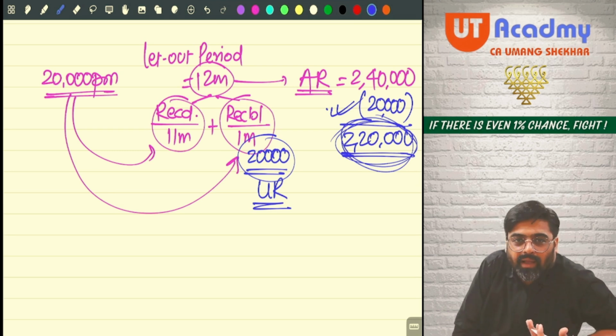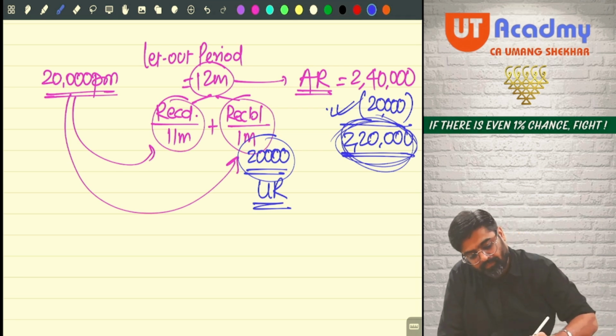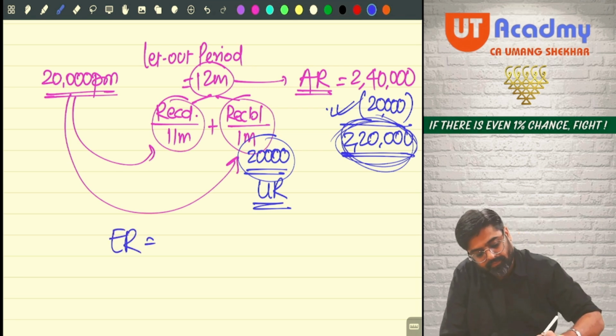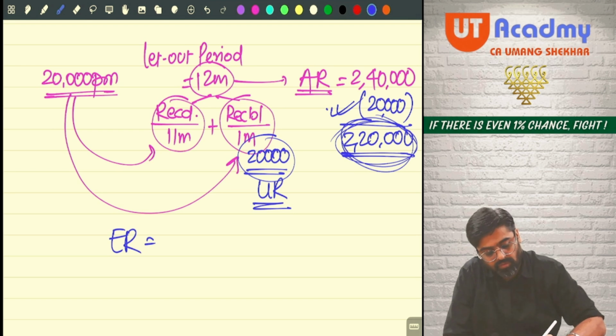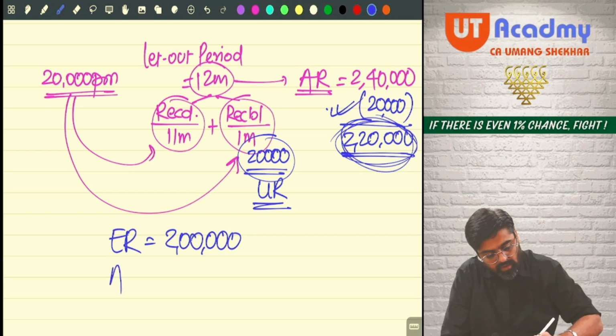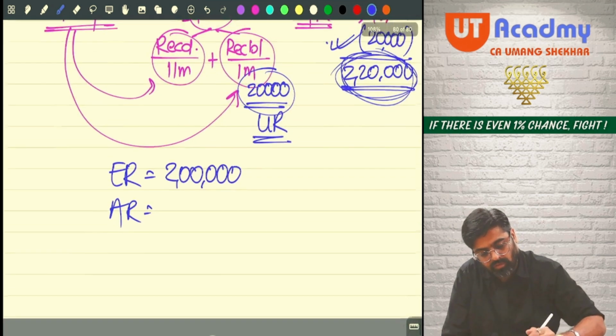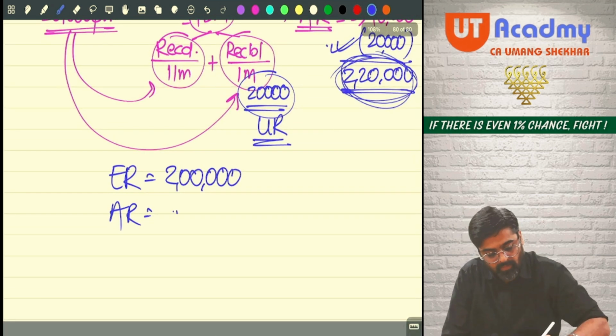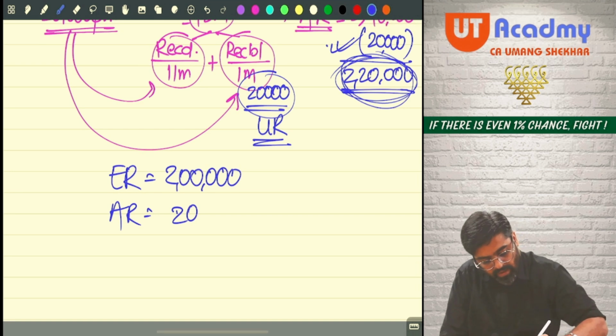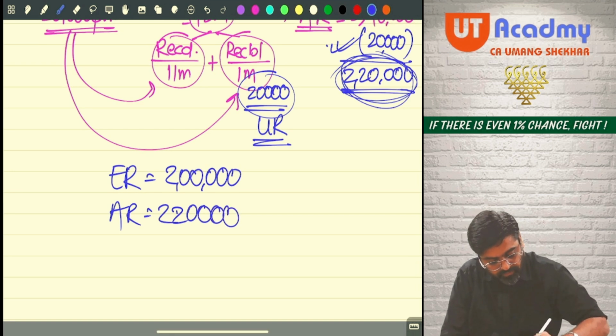Now you will have to directly compare it with expected rent. Whichever is higher will become GAV. Sure? So now tell me, if expected rent was 2 lakh rupees and your actual rent was 240 minus 20, how much? 2 lakh 20,000.